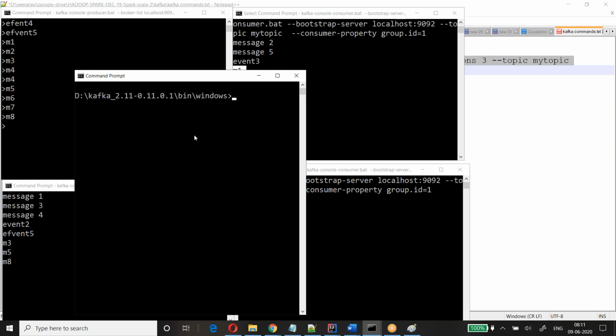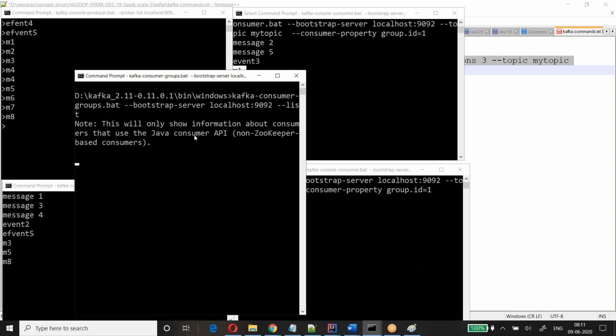Okay, we have something called consumer groups. So kafka-consumer-groups --bootstrap-server localhost:9092 --list, to list out how many groups are there.